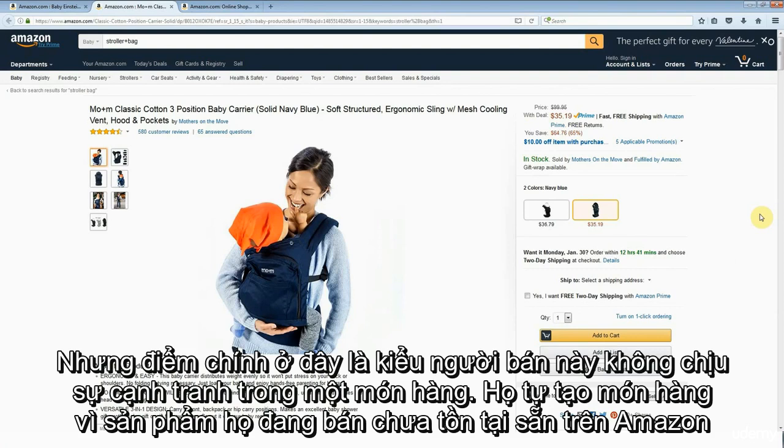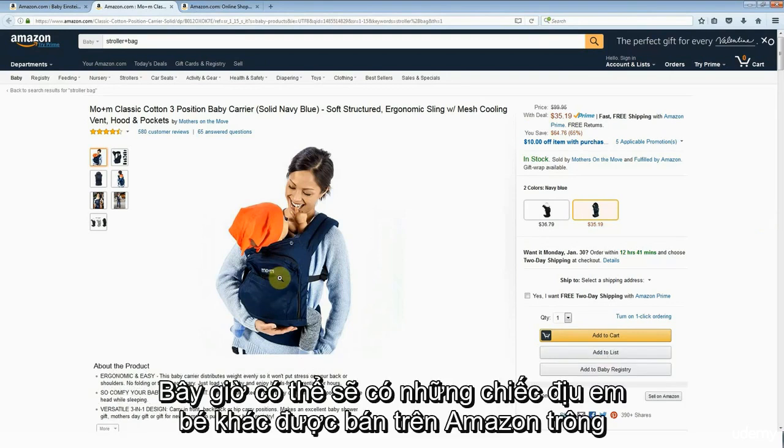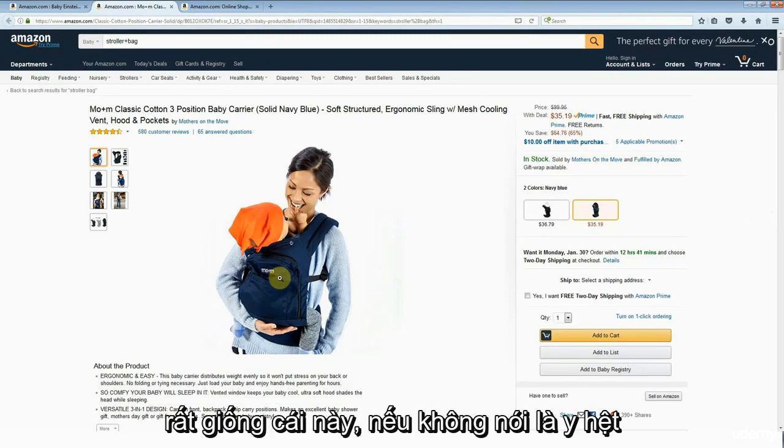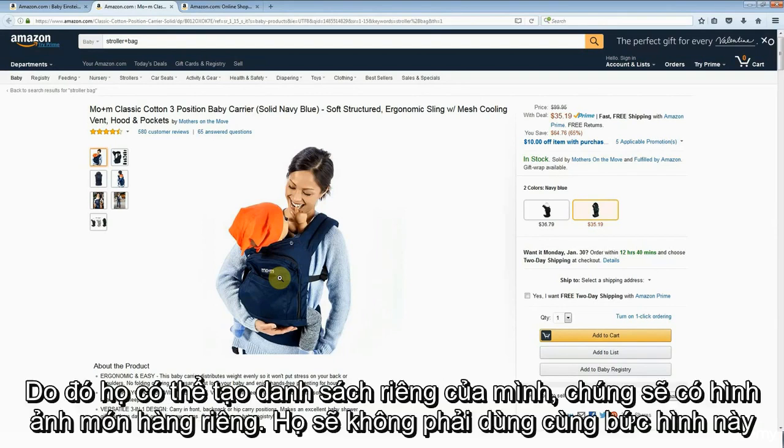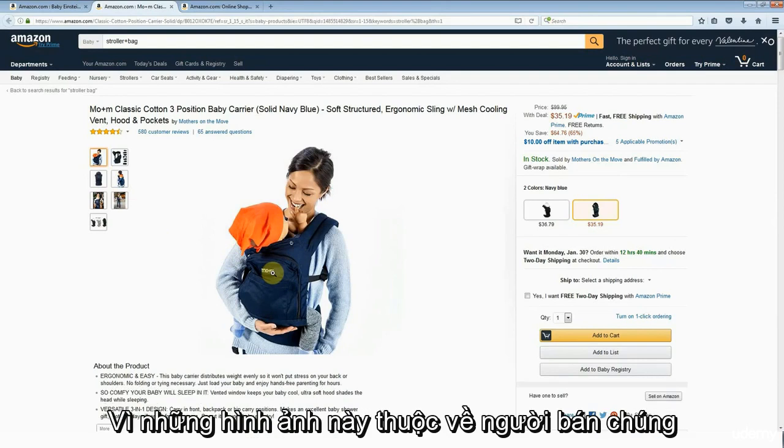But the point is that this type of seller has no competition on their listing. They create their own listing because the product that they are selling does not exist already on Amazon. Now, it could well be that there are other baby carriers being sold on Amazon that look very much like this, if not the same as this, because other sellers may also have bought this generic product and put their own brand on it. And therefore, they can create their own listings. They would have different listing images. They wouldn't be using the same images as this because these images belong to this seller.